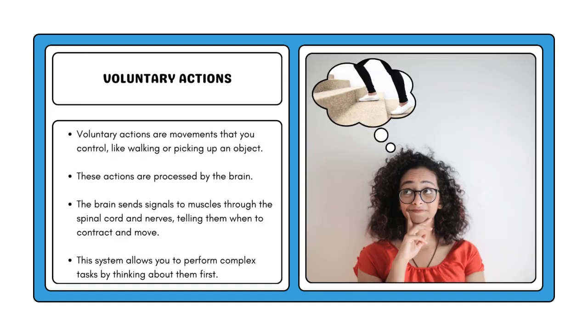Voluntary actions. Voluntary actions are movements that you control, like walking or picking up an object. These actions are processed by the brain. The brain sends signals to muscles through the spinal cord and nerves, telling them when to contract and move. This system allows you to perform complex tasks by thinking about them first.